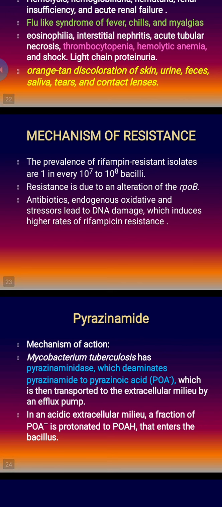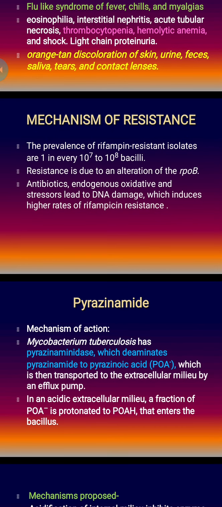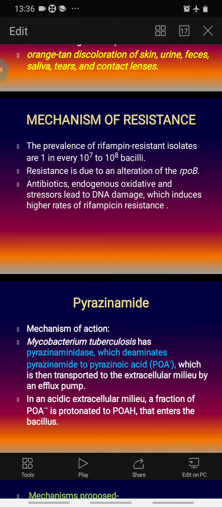Next tuberculocidal drug is pyrazinamide. Pyrazinamide is converted into one active metabolite, pyrazinoic acid, by the enzyme pyrazinamidase, and Mycobacterium tuberculosis possesses that enzyme. So Mycobacterium tuberculosis has pyrazinamidase, which deaminates pyrazinamide to pyrazinoic acid, and this is then transported to the extracellular milieu by an efflux pump.